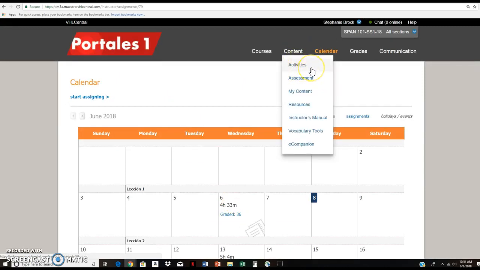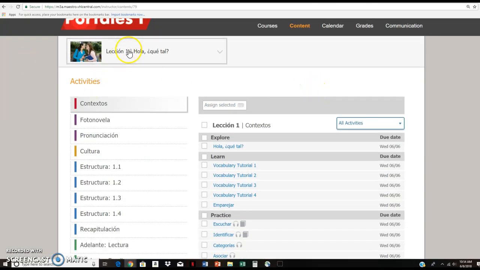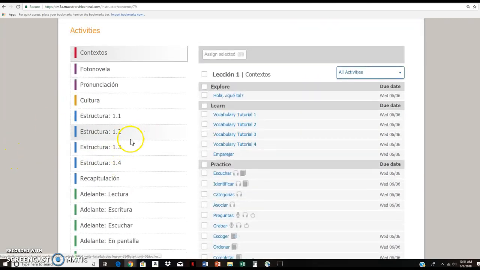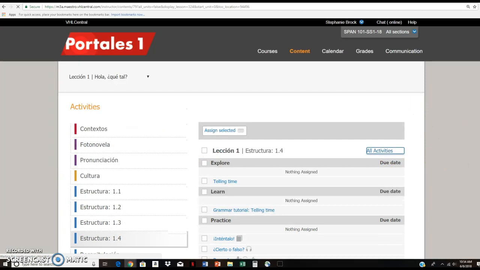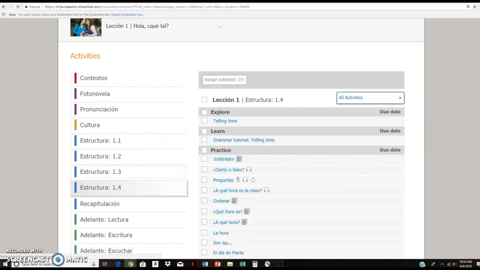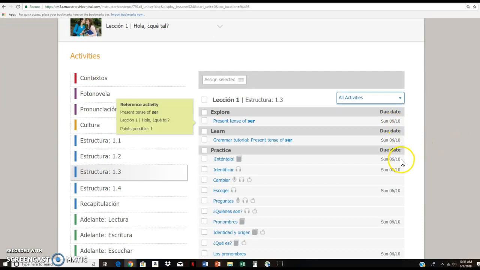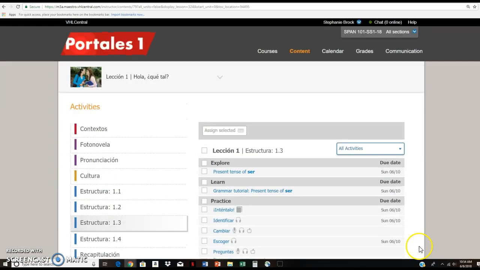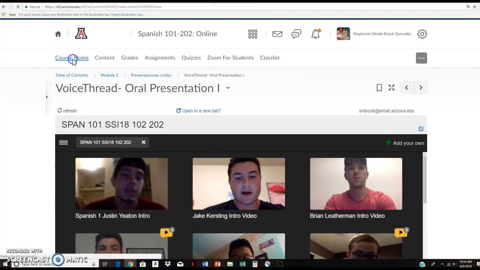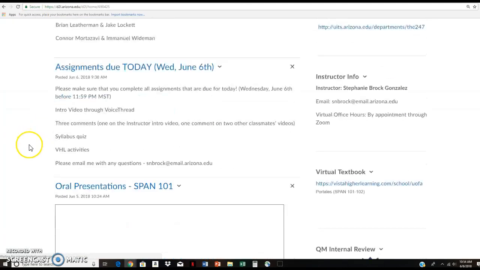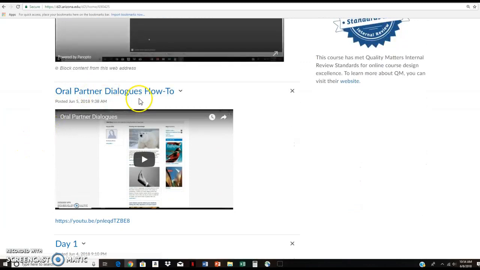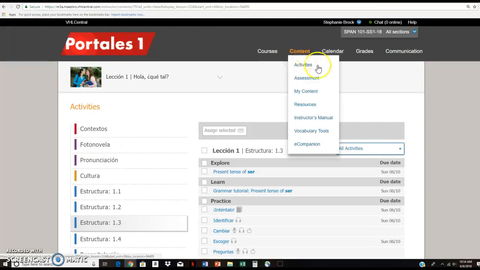So we'll go to content activities. And this will take us here to lesson 1. So here we see the 1.2, 1.3, 1.4, and it tells you here when it's going to be due. Okay, so here 1.3, we have some activities that are going to be due on Sunday. And I also have on our main page another video that explains the partner dialogues and how you record those in VHL.